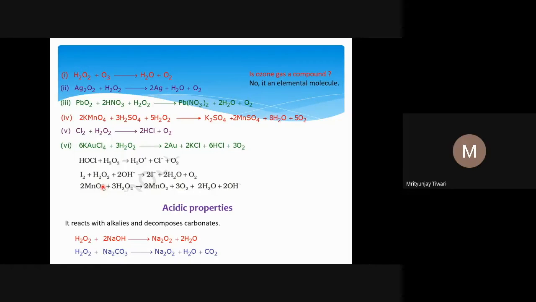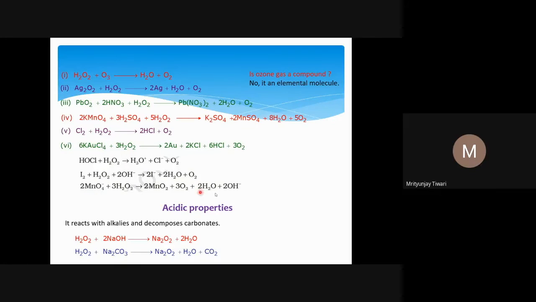Then again, MnO4- plus 3H2O2, this you should remember. MnO4- in alkaline medium, manganese goes from +7 to +4 oxidation state. It always forms MnO2. So KMnO4 in an alkaline medium forms MnO2. In acidic medium, as we have seen here, it forms MnSO4 or Mn2+.